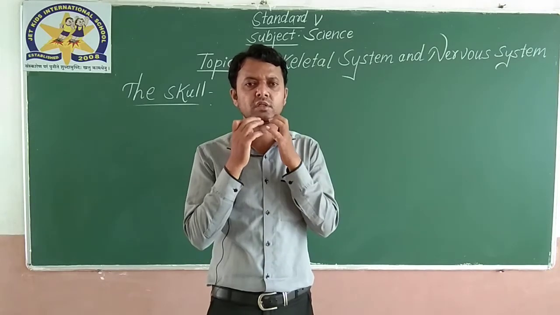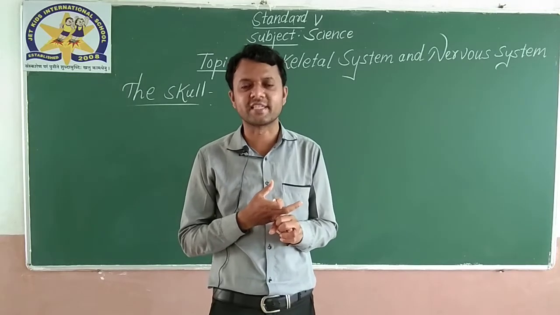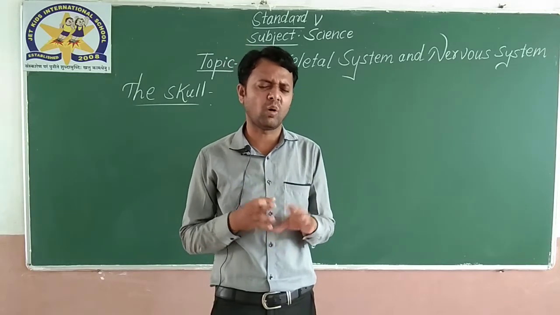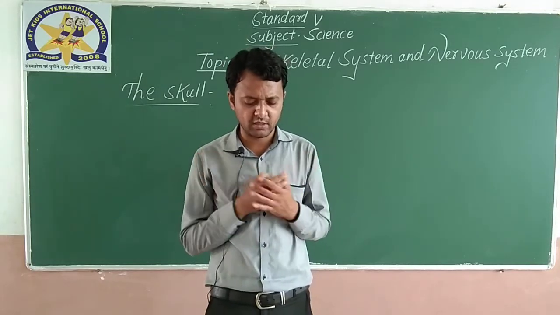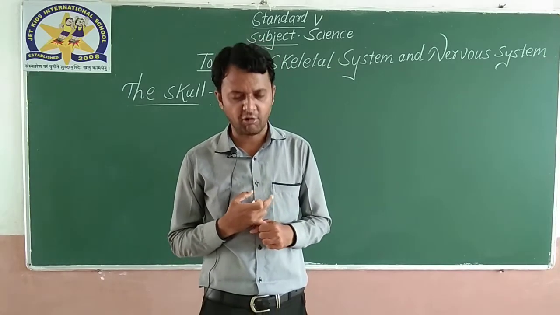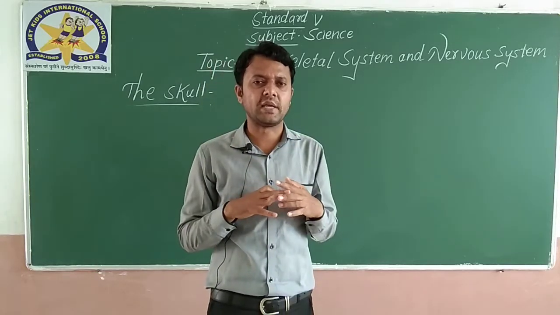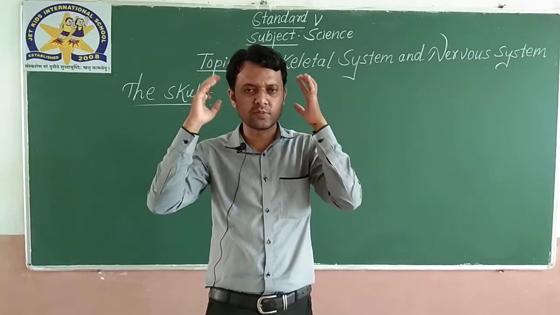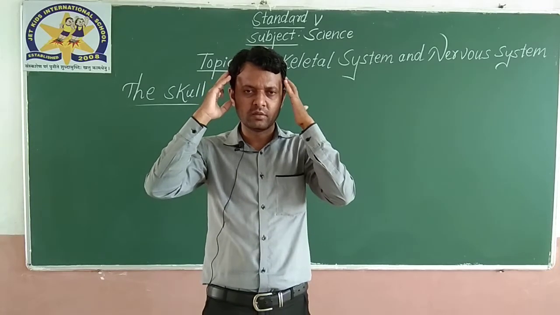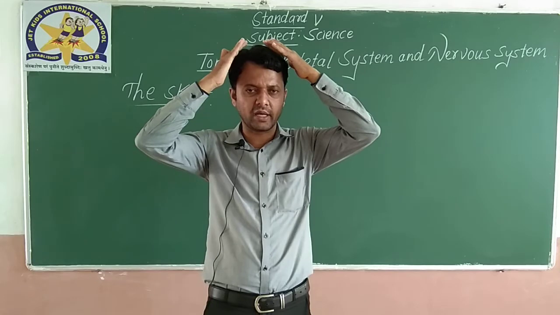Only the lower jawbone is there that can move. All others are fixed. In the skull, all the bones are almost fixed. The upper and the lower jaws have teeth. Obviously, when we are discussing a skull, you can imagine there are 22 bones present in our skull. Skull is nothing but the hard covering when we touch our head.